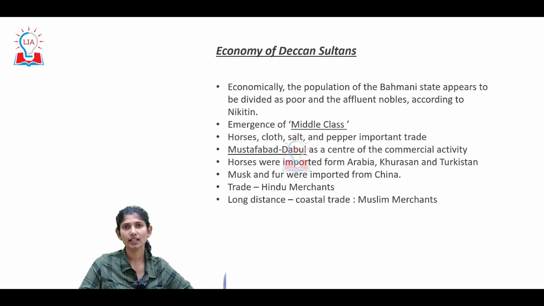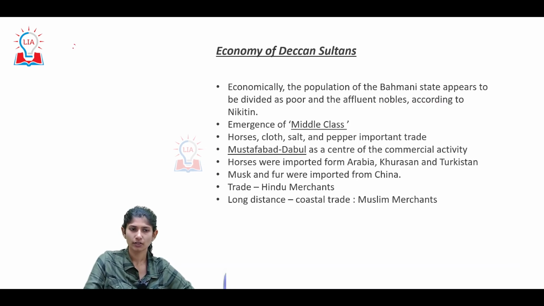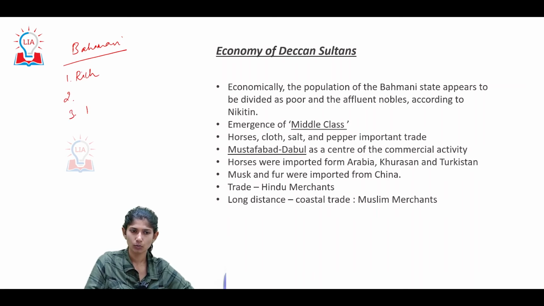Now we'll look into the economy of your Deccan Sultans. As we said, the population of the Bahmani state appears to be between poor and affluent nobles. So your Bahmani kingdom, we can club them into three groups: affluent or rich, and poor. This is common to any society.